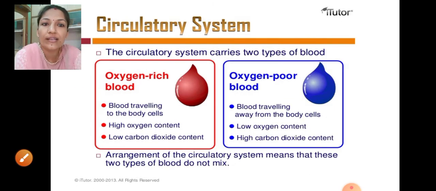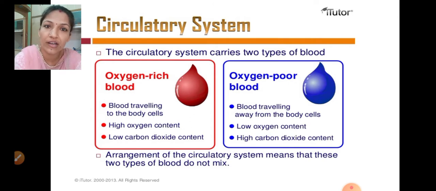Now our circulatory system is mainly responsible for carrying two types of blood, as there is a double circulation in the case of humans and mammals. This double circulation is mainly related to the 4-chamber heart of humans, which is meant for this purpose only.